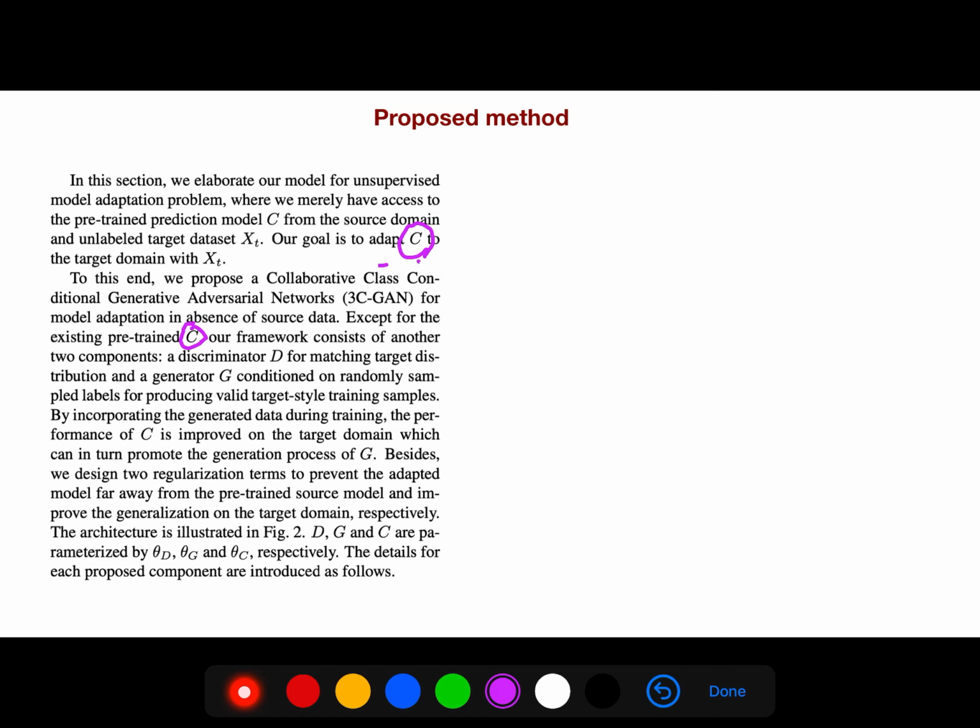We have a discriminator for matching the target distribution and a generator conditioned on randomly sampled labels for producing valid target style training samples. By incorporating the generated data during training, the performance of C is improved on the target domain, which can in turn promote the generation process of G.